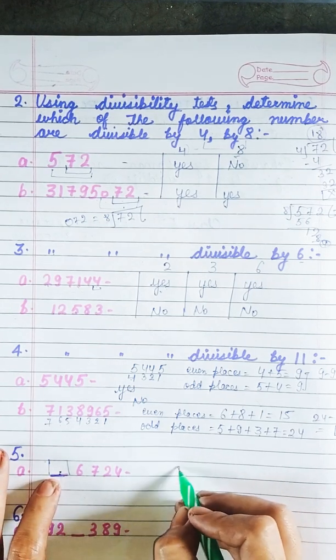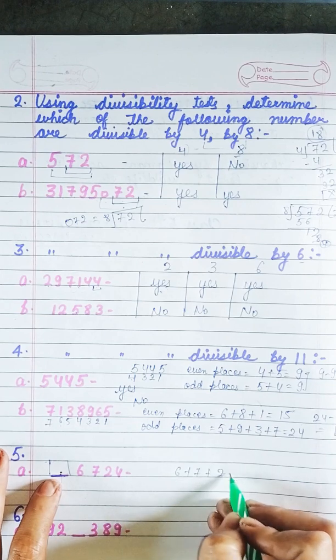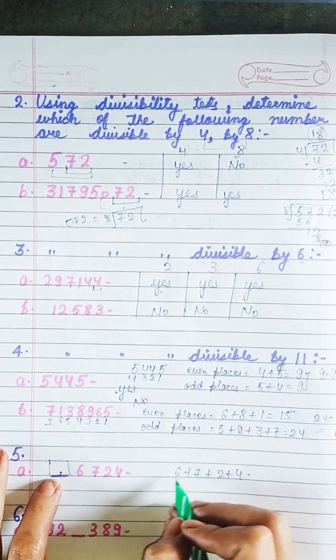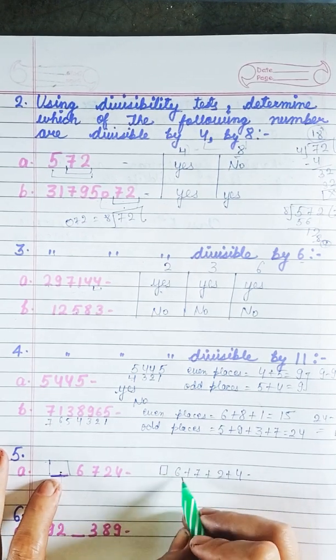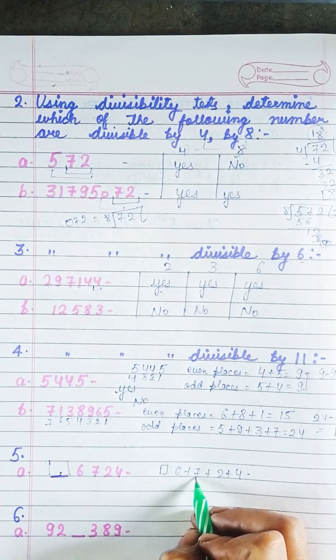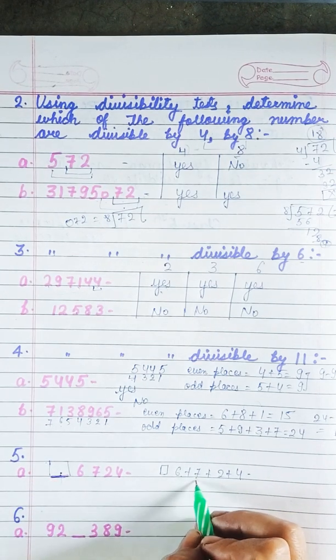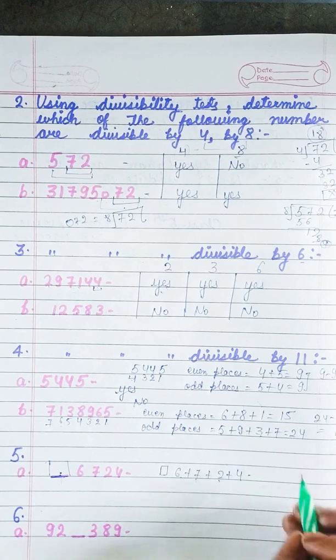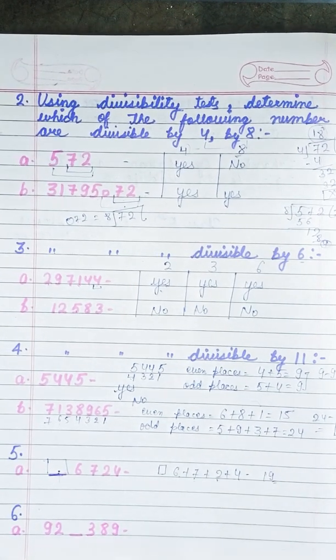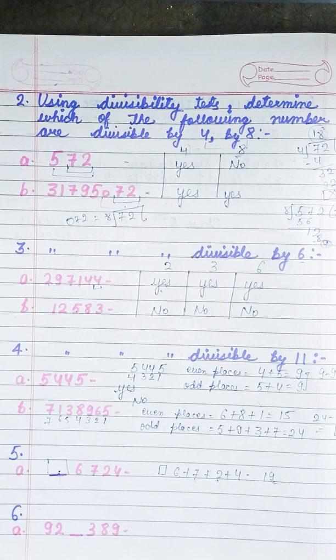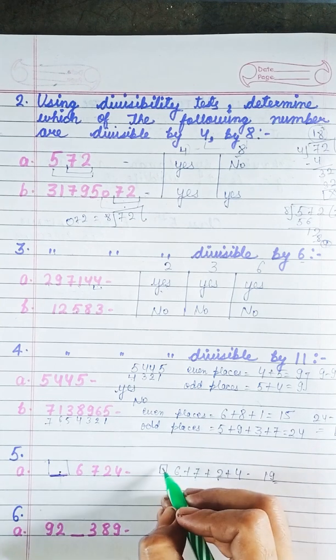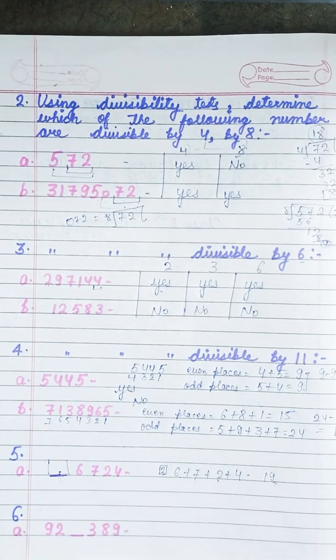Okay, this is 6 plus 7 plus 2 plus 4. We are adding it. Okay, 6 and 7 is how much? 13. 13 and 2, 15. 15 and 4, 19. Okay, so what will we add to 19 so that the number is divisible by 3? 19, 20, 21. 2 we can add. Yes, 2 we can add. So the smallest number is 2.